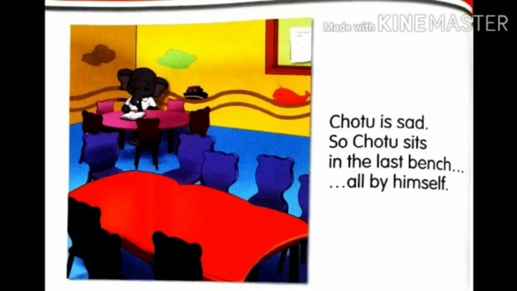Now let us see page number 48. Can you see there? Yes. Let us find what is happening with Chotu here. So we observed that all are teasing Chotu. Now what happened to Chotu? See, Chotu is sad. So Chotu sits in the last bench all by himself. No one made him sit in the last bench, he sits there because he is sad. Chotu is sitting in the last bench and he is not being with other friends, not playing with them, not talking to them. He is sitting single there.